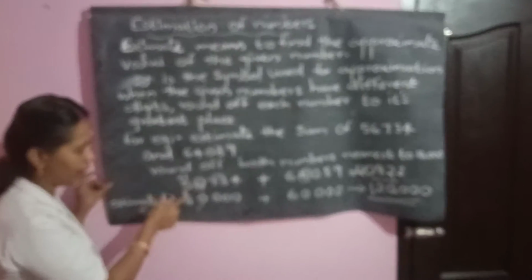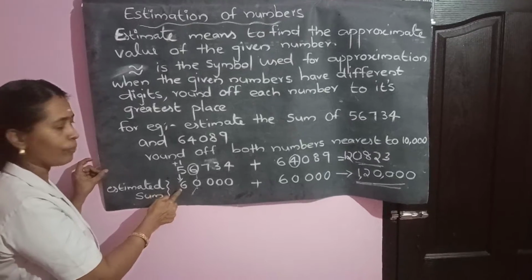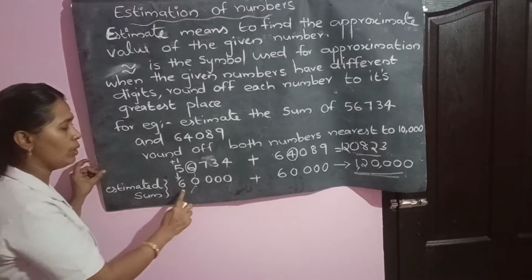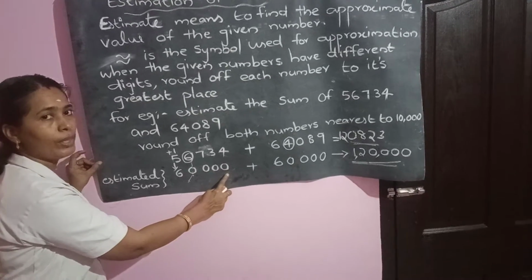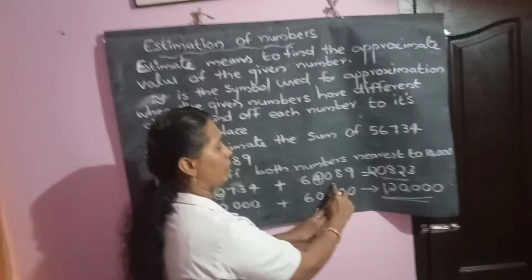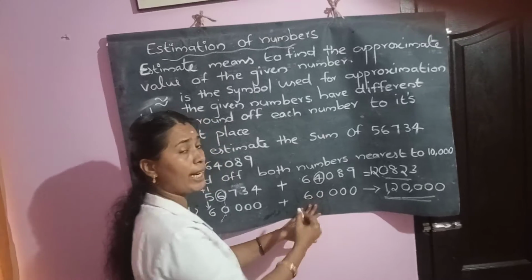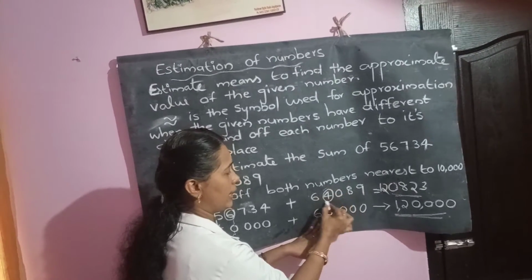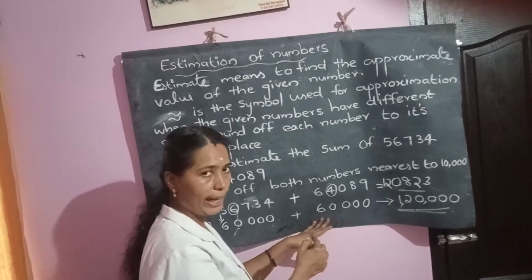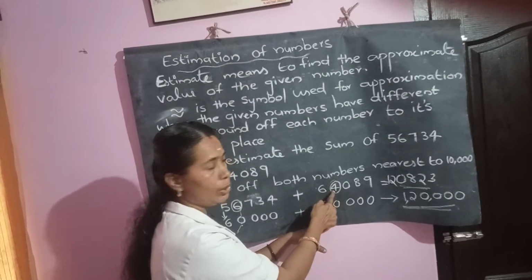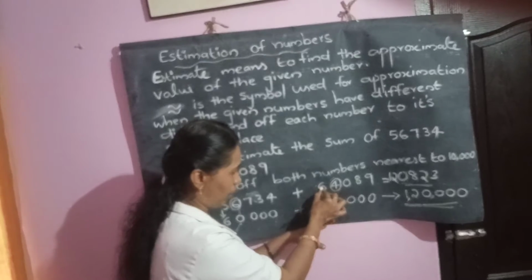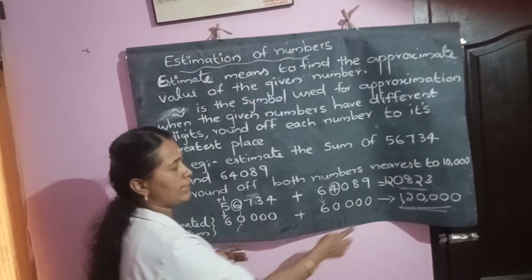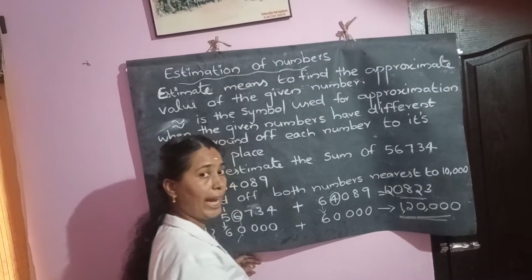So what will be coming? 1 plus 5 is 6. So 56,734 is rounded up to 60,000 now. Similarly, the same method we apply to the other number. 10,000 consists of 4 zeros, 1, 2, 3, 4, and the digit in the fourth place is less than 5, so we needn't do anything. You bring down this 6 directly. And you add these two. This result is 1,20,000.